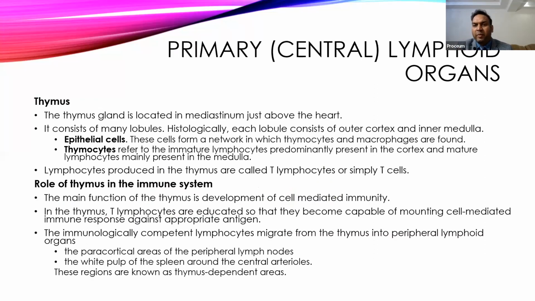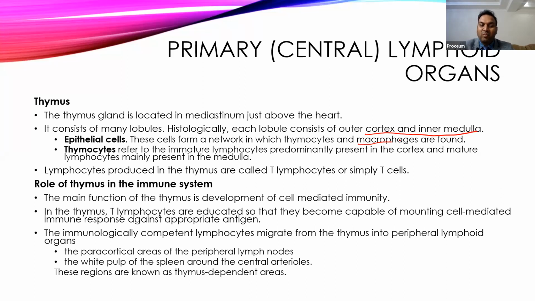Now come to the primary or central organ, the thymus. The thymus is a gland located in the mediastinum, posterior to the sternum, just above the heart. It is a lobulated structure containing many lobules, and each lobule is divided into cortex and medulla. There are epithelial cells, which form a network in the thymus, along with the thymocytes and macrophages. Thymocytes are immature lymphocytes, which are predominantly present in the cortex, while mature lymphocytes are present in the medulla.